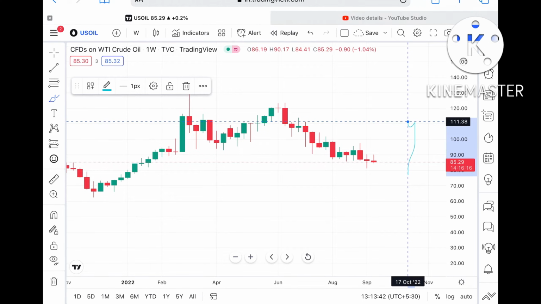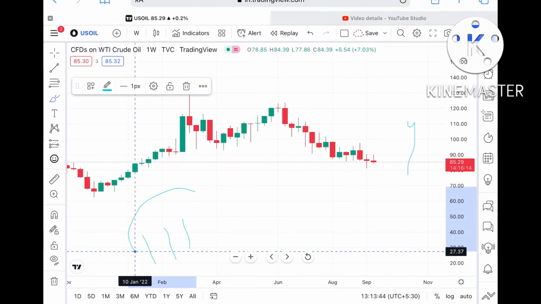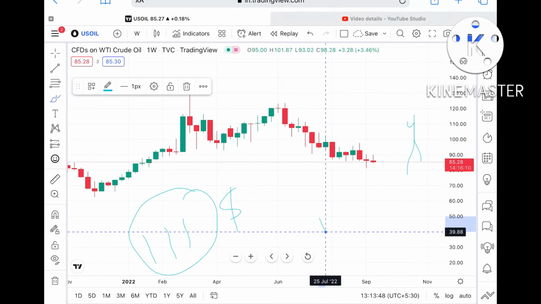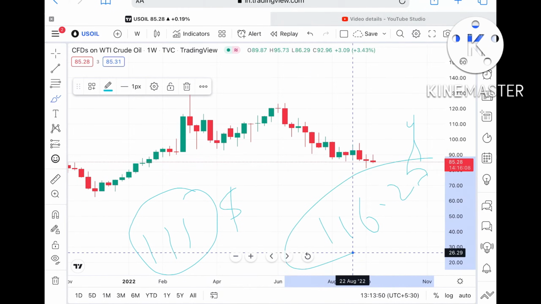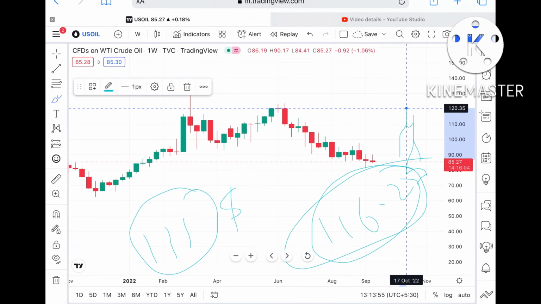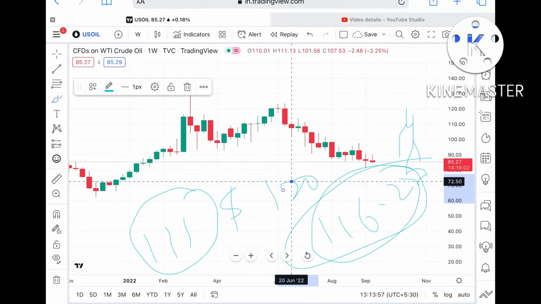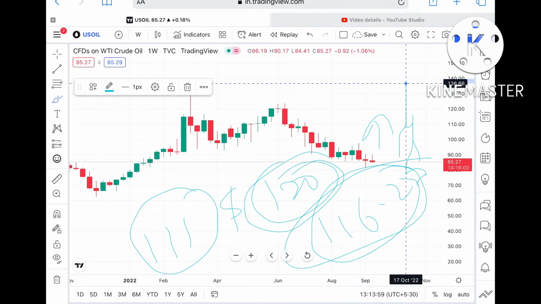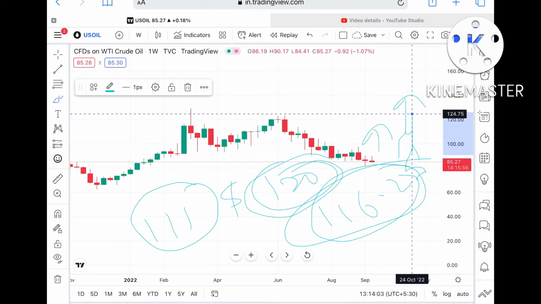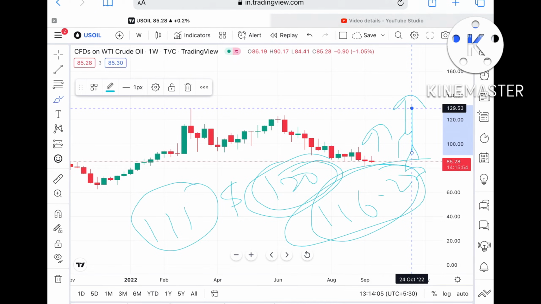Once it goes above a level of 107, it can touch a level of $111, and from there it can touch a level of $116.27. This $116.27 is a weak resistance again, so the probability is high that it can touch a level of 120 also, and from there it can go further upside. Then there is a higher probability that it can cross a level of 124, make a new high, or touch a level of 129.